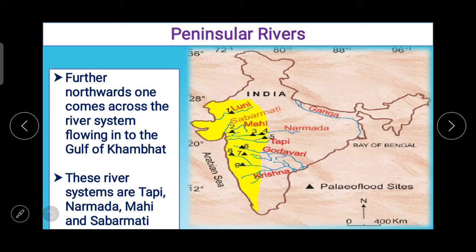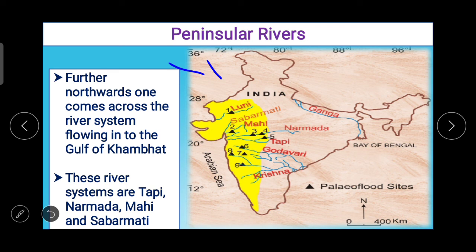The west flowing rivers occupying the area between the Western Ghats and the Arabian coastline are short in length but swift, and this condition of short and swift river systems exists in the states of Kerala, Karnataka, Maharashtra and southern Gujarat. So, on the screen again, if you go through the map, you can understand this.